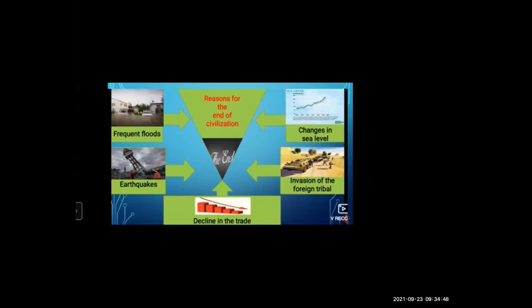Invasion means to enter as an enemy by force. That is invasion. Next reason is changes in sea level. So all these reasons are responsible for the decline or destruction of this flourishing, well-developed civilization.